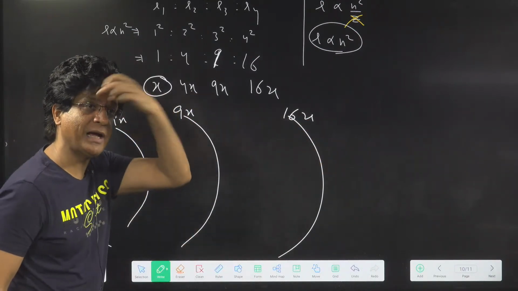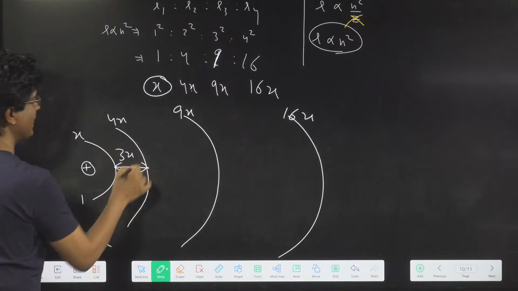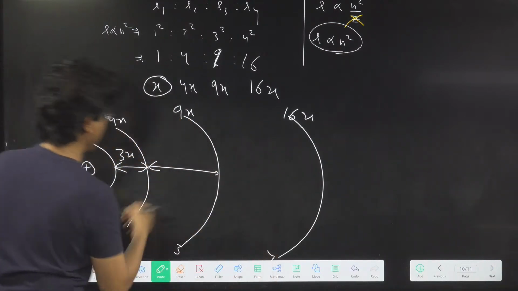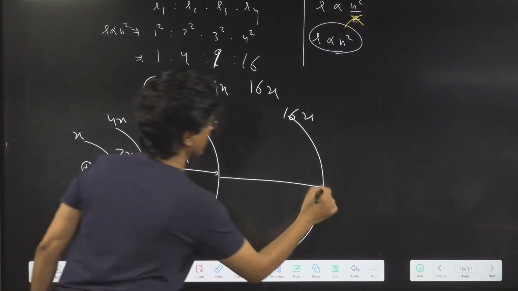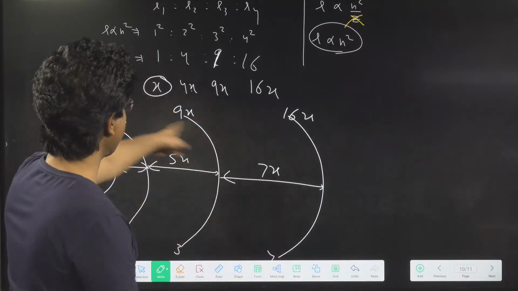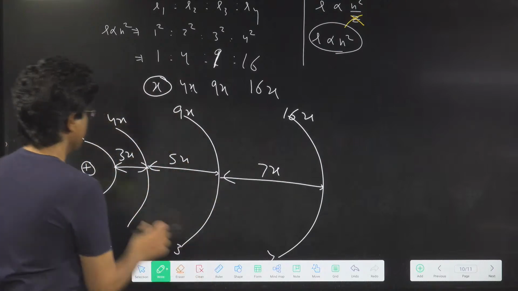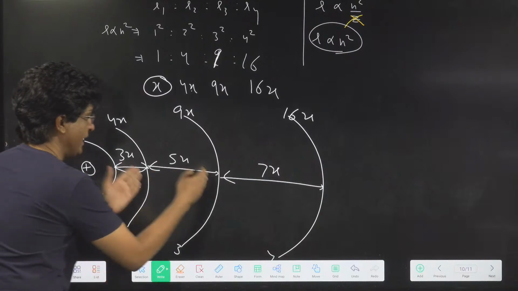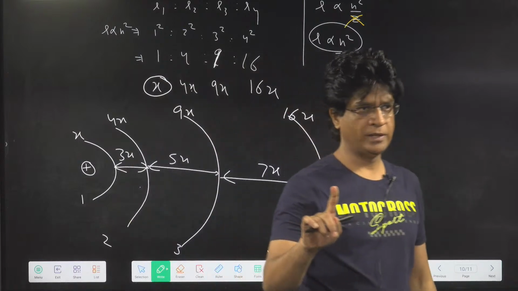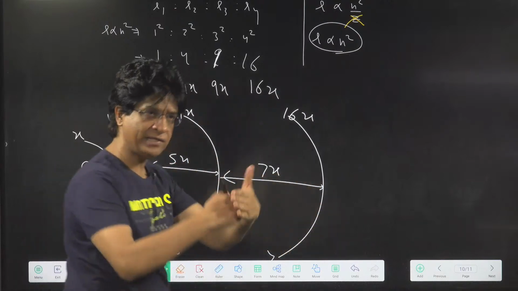A very famous question they ask is that the difference between R2 and R1 is how much? 3x, that is 4x minus x. The distance between the third and second is 5x, and here the difference is 7x. 16x minus 9x is 7x, and 9x minus 4x is 5x. So the distance between two consecutive radii increases as we move away from the nucleus.